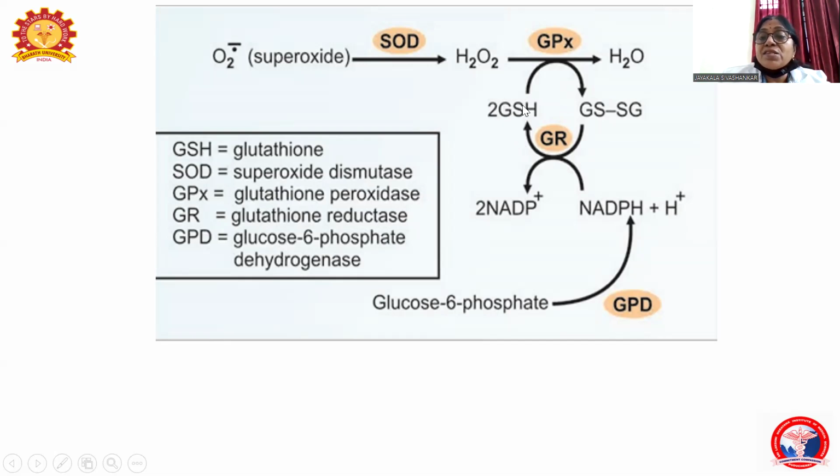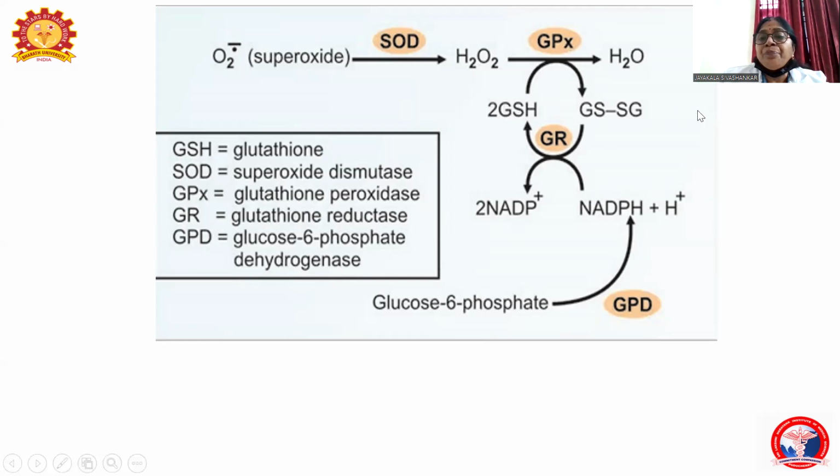That is GSH is formed. That GSH is utilized by the enzyme glutathione peroxidase to inactivate the free radical to water molecules. Again, it becomes oxidized. The oxidized glutathione will be converted to reduced glutathione by the enzyme glutathione reductase by utilizing the NADPH and H plus. This reduced will be converted to oxide.